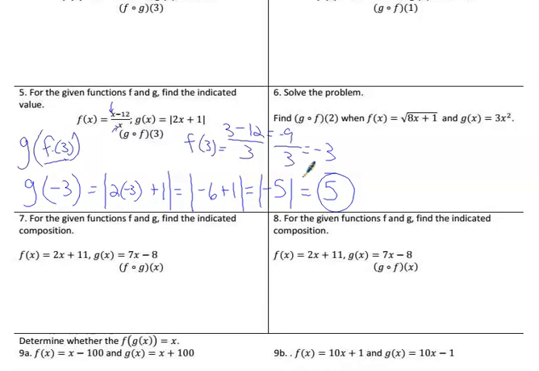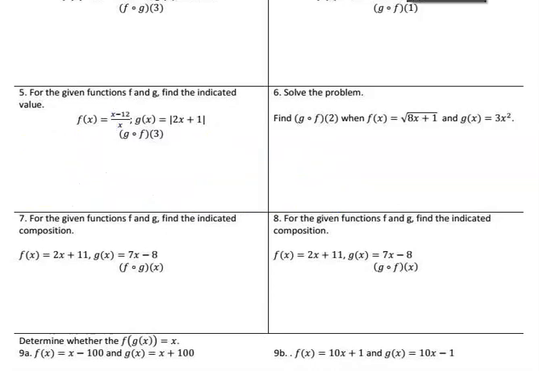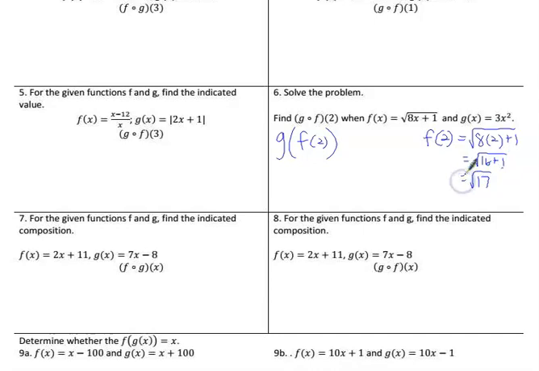And number 6. Let me clear my space since I wrote all over that one. G of f of 2 means g with f of 2 on the inside. So let's go find f of 2. We've got to do that inside first when we can. F of 2 is the square root of 8 times 2 plus 1, which is square root of 16 plus 1, which is just the square root of 17. And that's all we can do without a calculator.